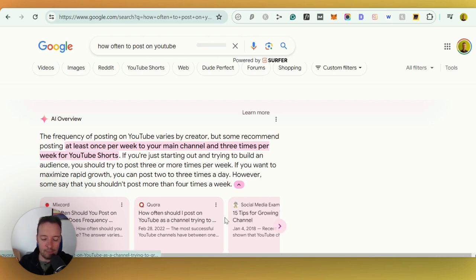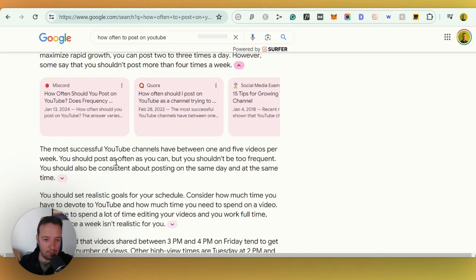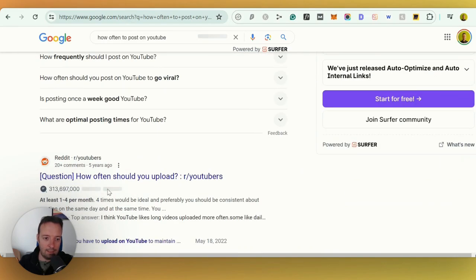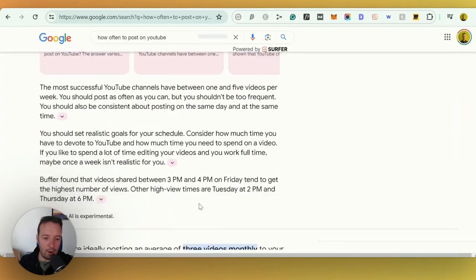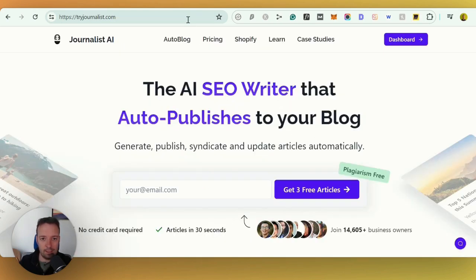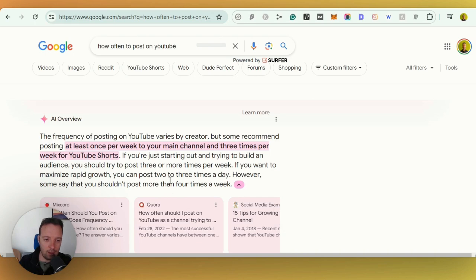And really, this is pulling results from the top of the Google search page anyway. This is Mixcord, right? And then we have Mixcord and Reddit. So if you are ranking down here, it's quite likely that you'll also be posted up here. It's quite similar to the way featured snippets worked before. So I'll show you later in the video how I'm going to use this AI tool and how I'm going to try and get to the top of Google.